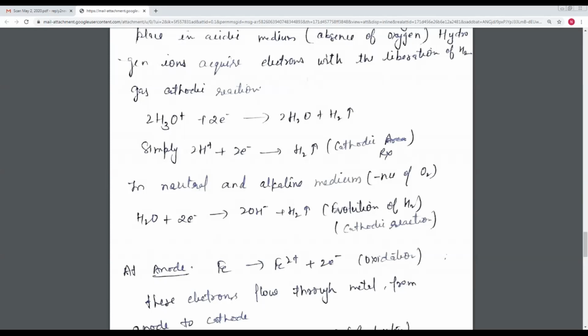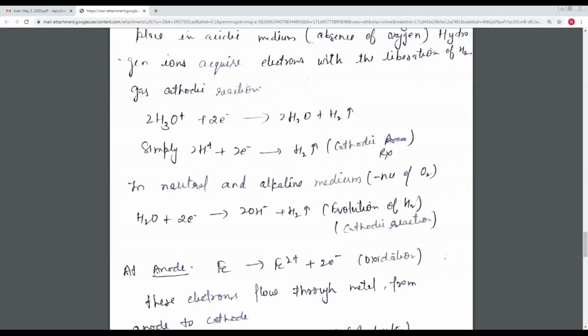In neutral and alkaline medium, there is the absence of oxygen, so the water reacts with the electrons and gives the evolution of hydrogen gas at the cathodic reaction. So there is an evolution of the hydrogen, but at the anodic reaction,